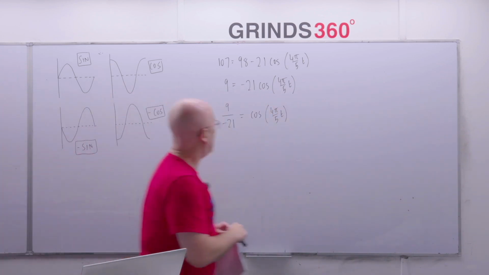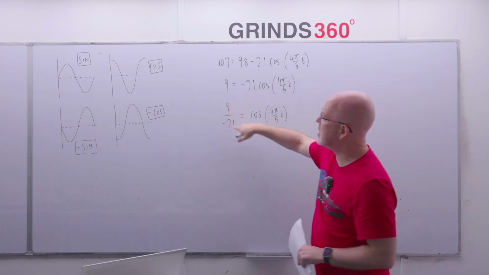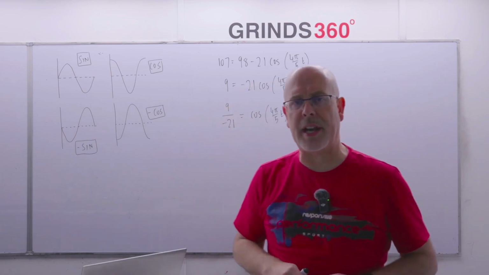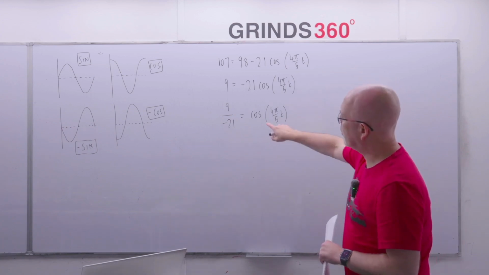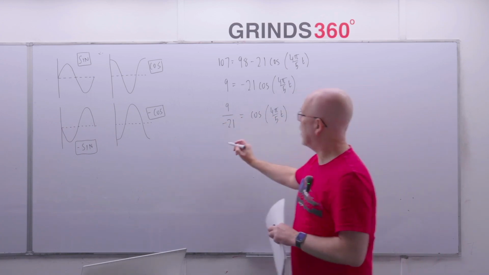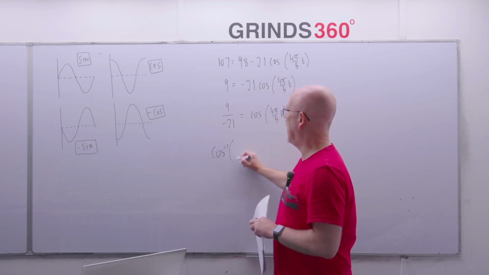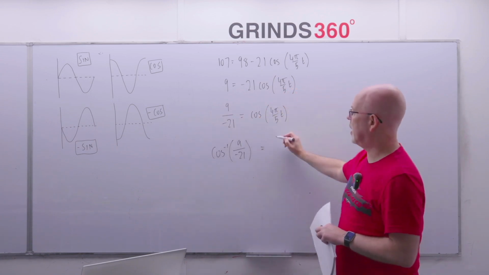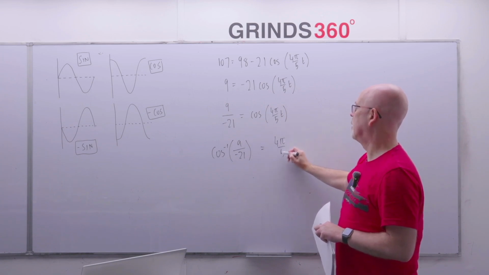So, once we get this far, you can leave it, obviously you can simplify that to minus 3/7 if you want to, but you don't need to. It's going into your calculator in a second anyway, all right? So to remove the word cosine, I'll go with inverse cosine of both sides. So I go with inverse cosine on the left-hand side, like that. That's going to remove the cosine here, so it's equal to 4 pi over 5t.